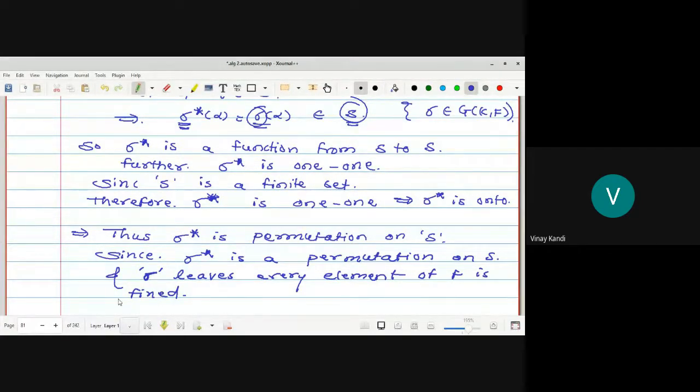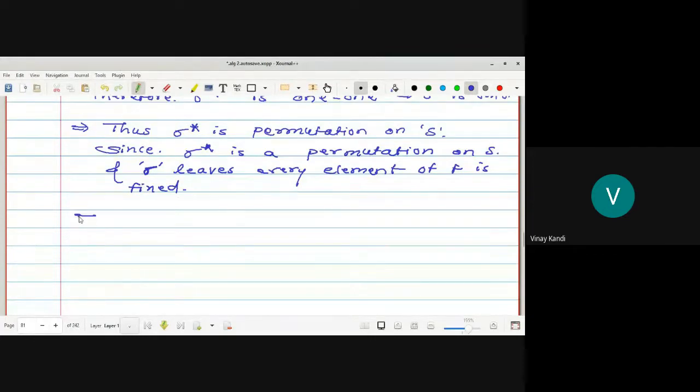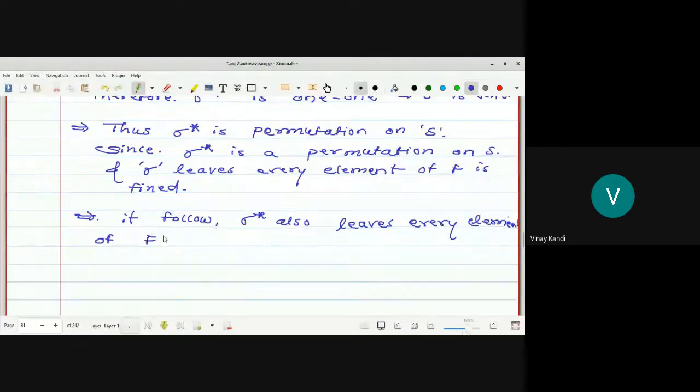So this implies it follows that sigma star also leaves every element of capital F fixed. Okay, so any doubt?